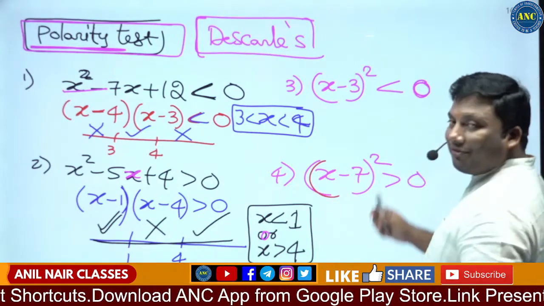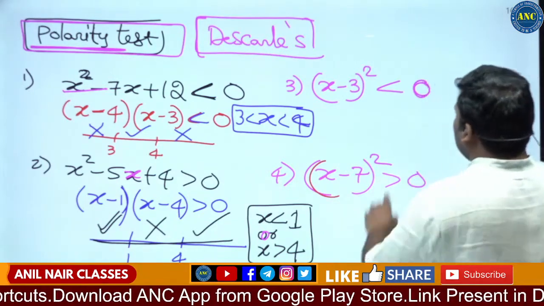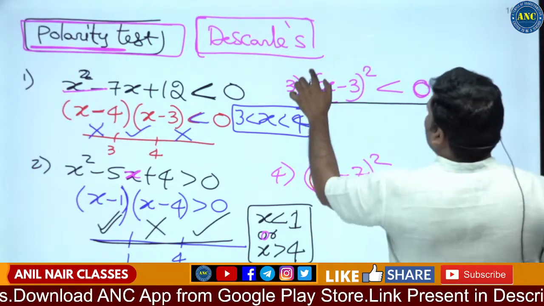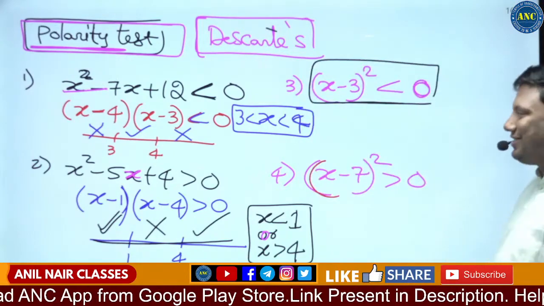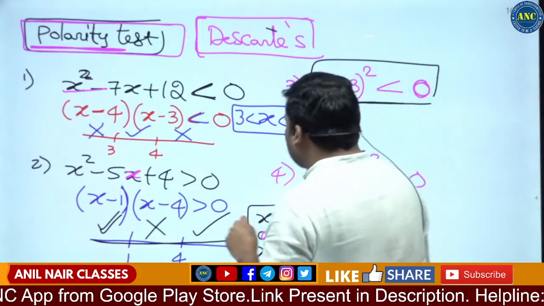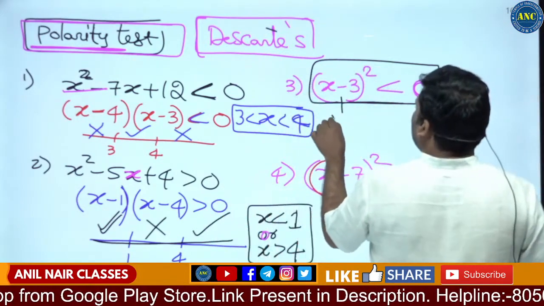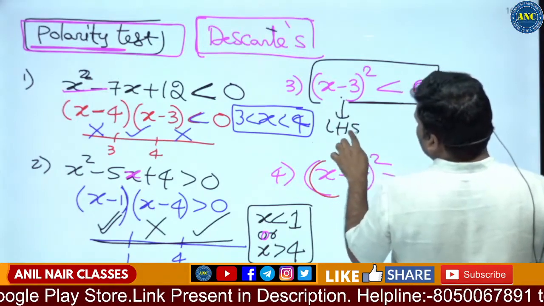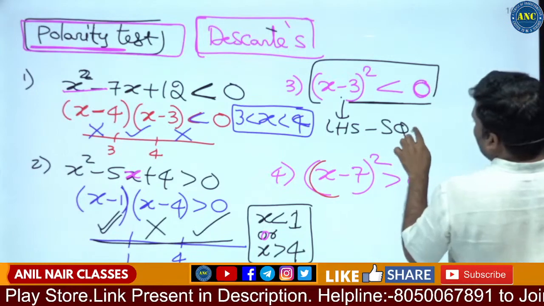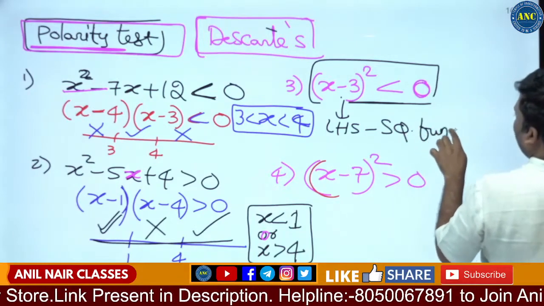Third and fourth are quite tricky questions. X minus 3 whole square less than 0. The root cause of this problem is that the left hand side is a square function.